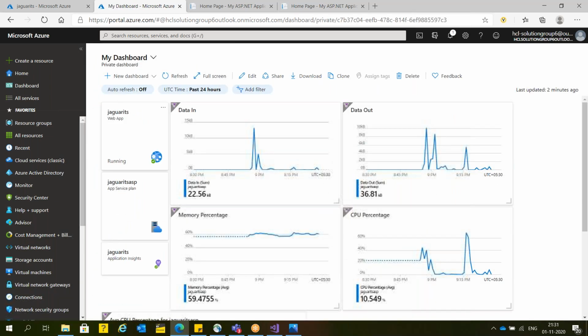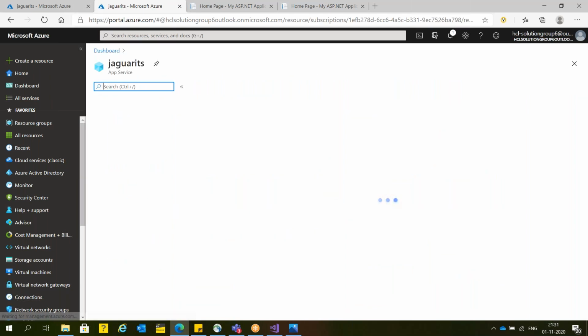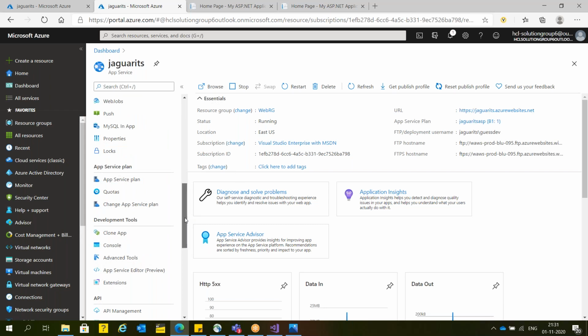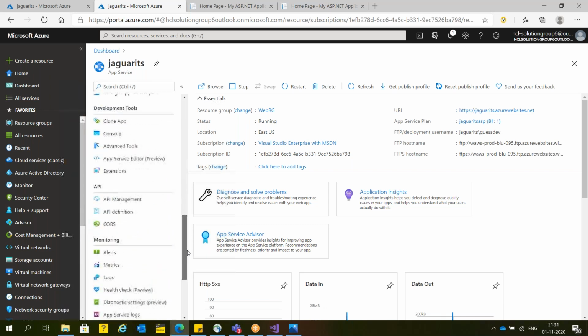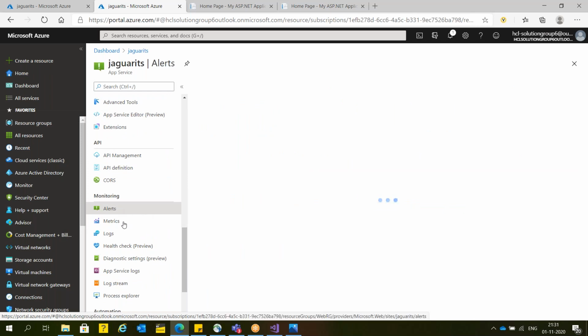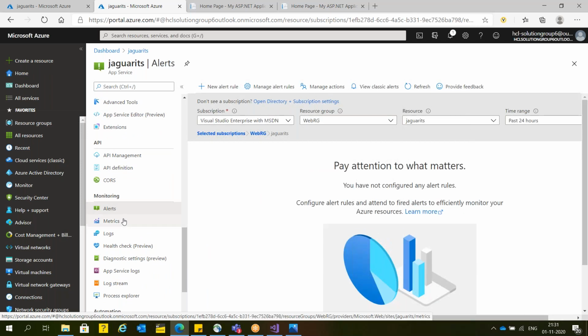Although it's a different service, it is used for application monitoring. Now again, I'm going to click here on the website. Whatever metrics you have selected last time, in case you want to monitor 24/7, normally people are not monitoring. But suppose during the daytime, whenever you are working in the office, you are monitoring how your website is working.